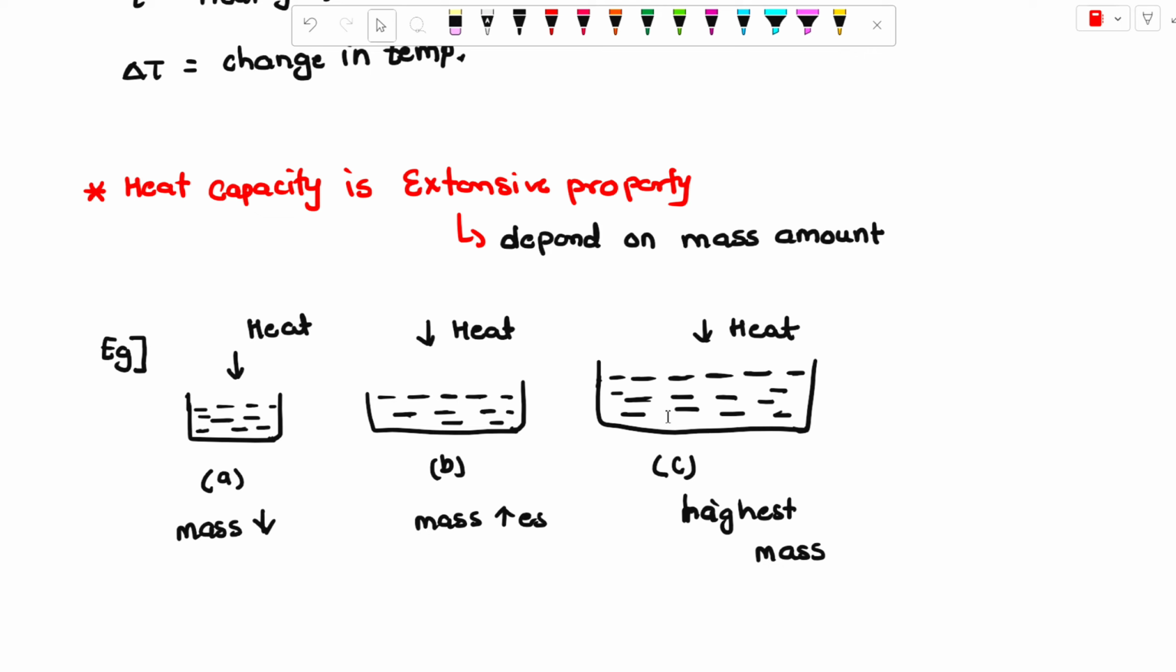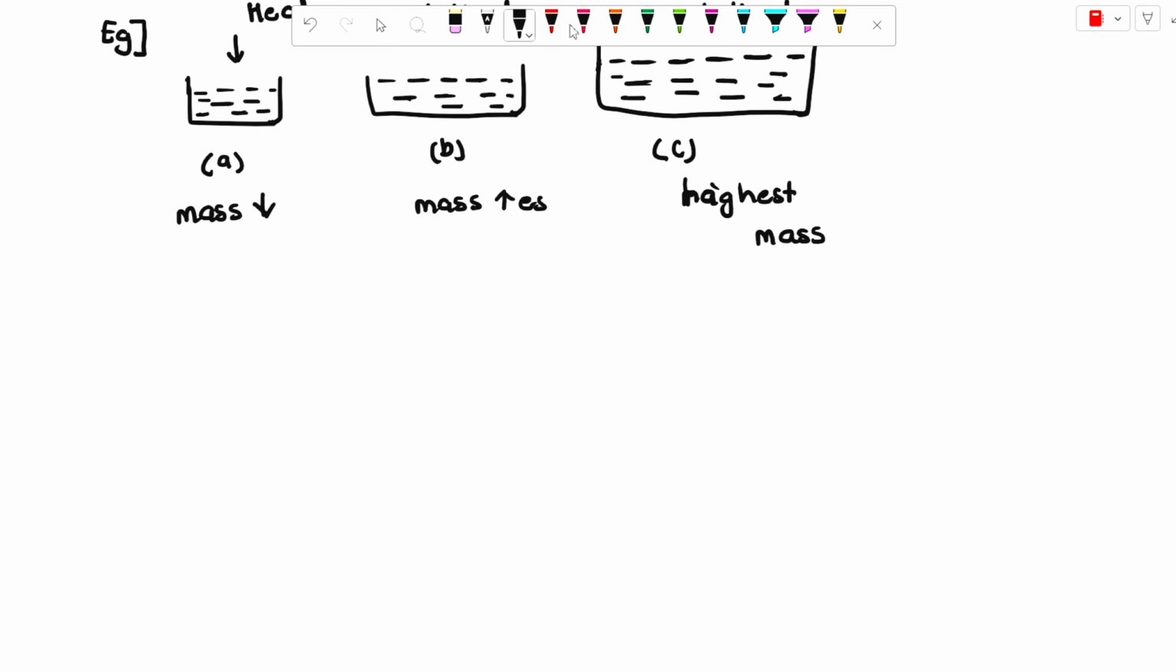Okay, the next point for the heat capacity is converting extensive property into intensive property. Because we can't use the extensive property of the heat capacity directly, since the extensive property shows the dependence on the mass amount. Now we can convert extensive into intensive property. What is the intensive property? Intensive property is not dependent on mass.